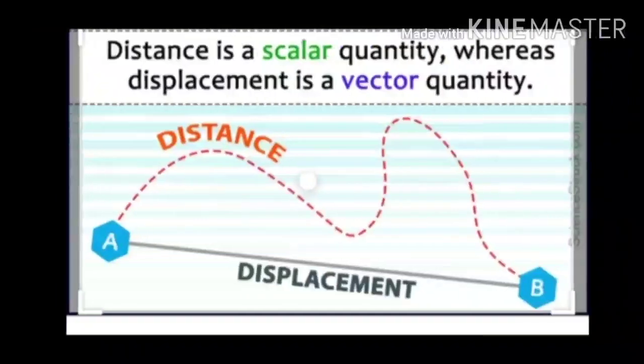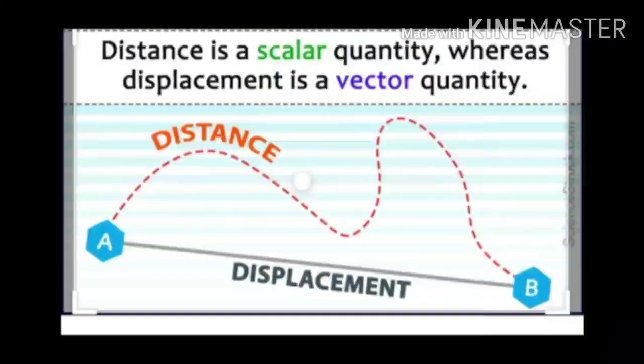Now, what is distance and displacement? Distance: the length of the actual path between the initial, that is starting or reference point, and the final position of a moving object in the given time interval is known as the distance traveled by the object.